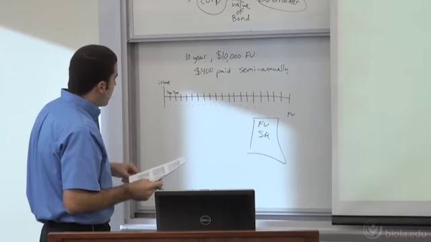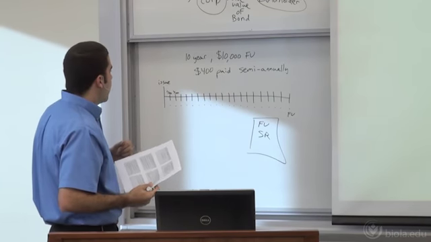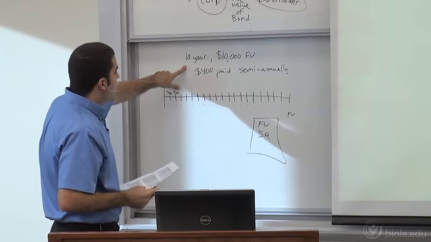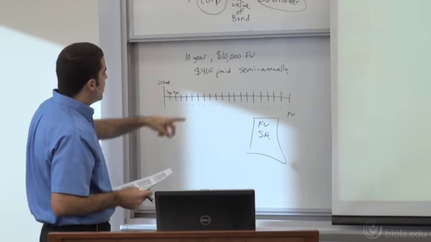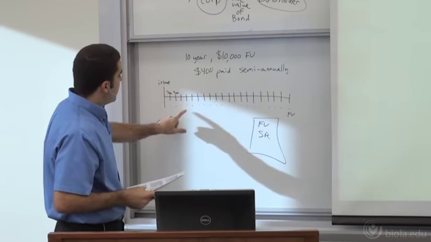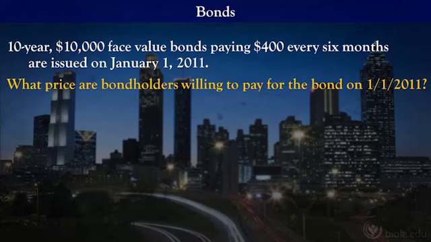So let's look at this particular bond just one more time through the example. You can have it on the slides as well. 10-year bond, $10,000 face value paid at the end of 10 years, and $400 is paid every 6 months. And so the question comes up, how much would an individual investor pay for this?